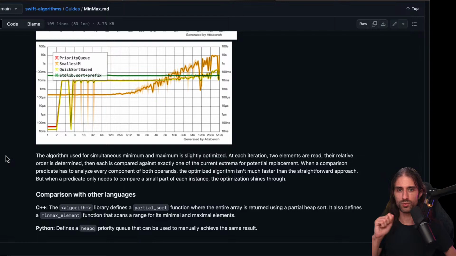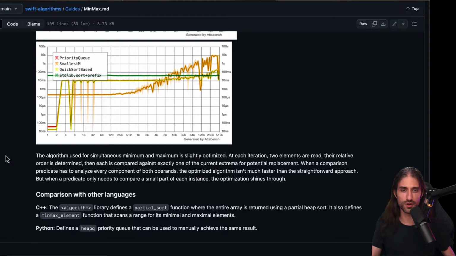It's like you take two elements from the array, A and B, let's say, and if A is less than B, then you only need to compare A to the smallest element and B to the biggest one. Since A is already smaller than B, you know that A cannot be the max because there is already B, which is bigger than it. So B could be the max or another one, but A cannot be the max, it's been ruled out. And B cannot be the smallest, it's also been ruled out.